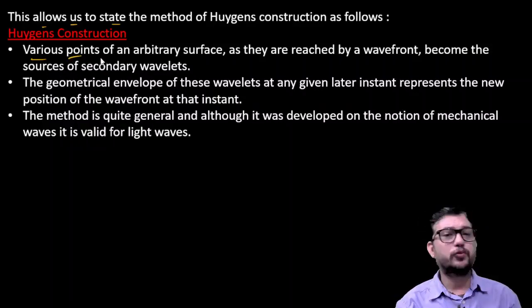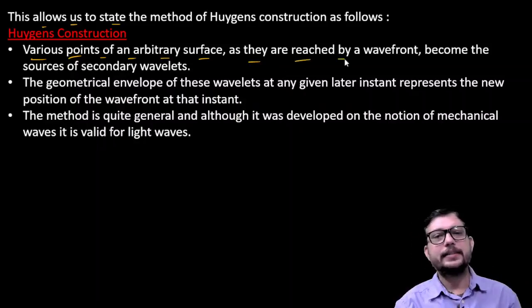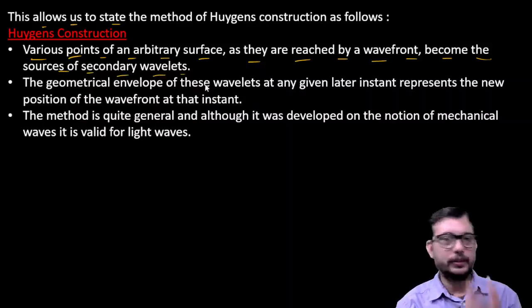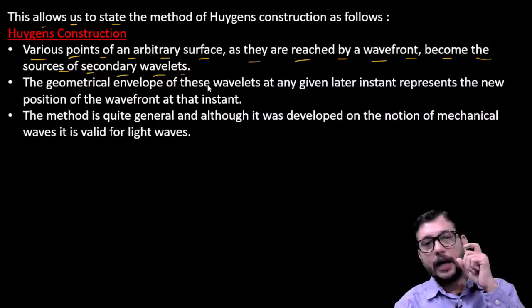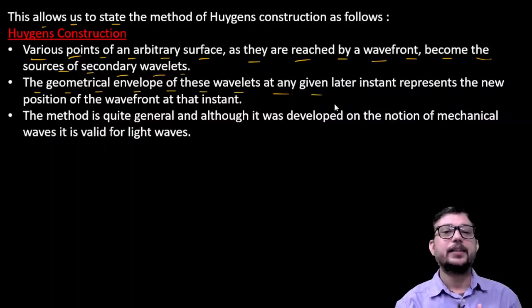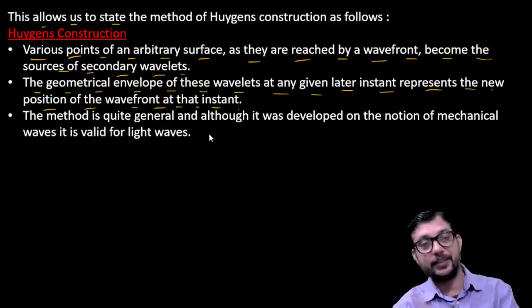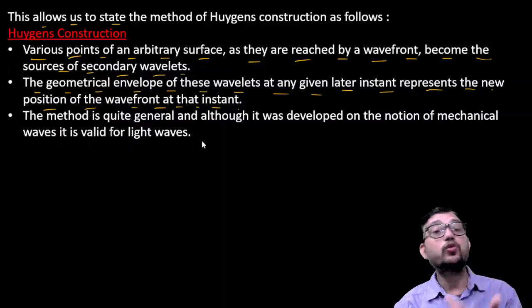First, various points on an arbitrary surface. We know the arbitrary surface is sigma, and as they are reached by a wavefront, they become the source of secondary wavelets. So each and every point on the arbitrary surface will be a source of secondary wavelets. The geometrical envelope of these wavelets at any given later instant represents the new position of the wavefront at that instant, that is the capital sigma. So capital sigma is the new wavefront.